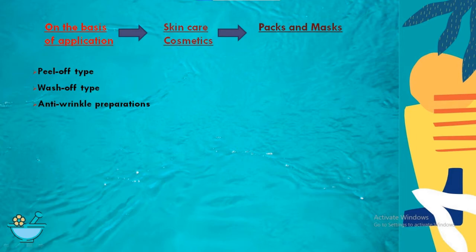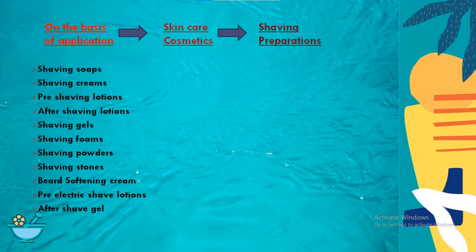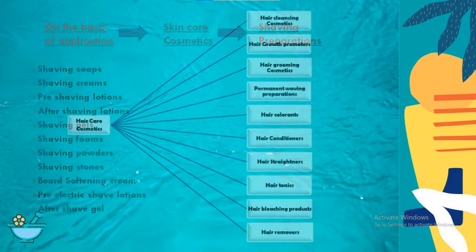Also, we are habitual to put on packs and masks. These are also part of this category. Particularly they include peel off type mask, wash off type mask and anti wrinkle preparation. The last form of this category is shaving preparations, which is particularly well known as men's cosmetics, which include shaving soaps, shaving creams, pre-shaving lotions, after shaving lotions, shaving gels and shaving foams. These all come under the skin care cosmetics.